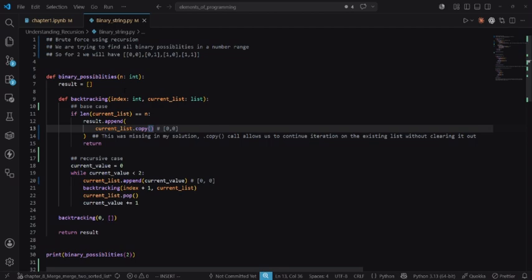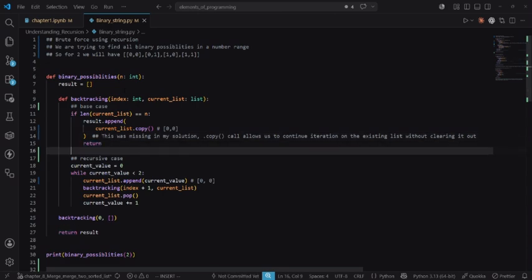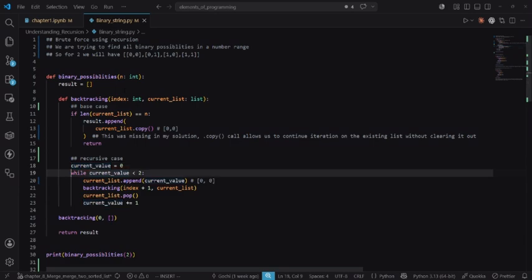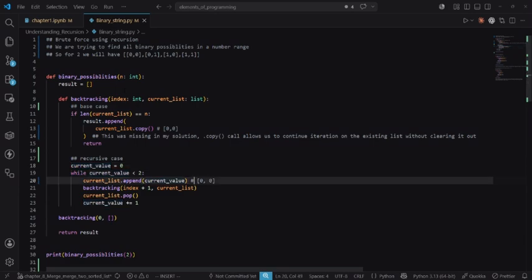Now, moving on, we copy here, and basically now we have this. So after passing this whole line, what do we do? We return. We return to the last backtracking call, the last recursion case, where we had 0. And what do we do? We pop from the current list.